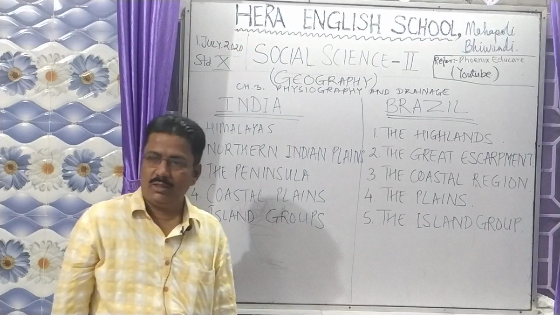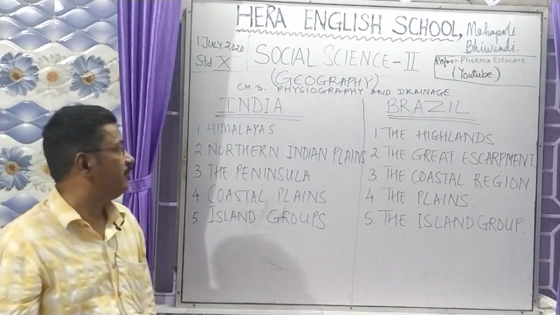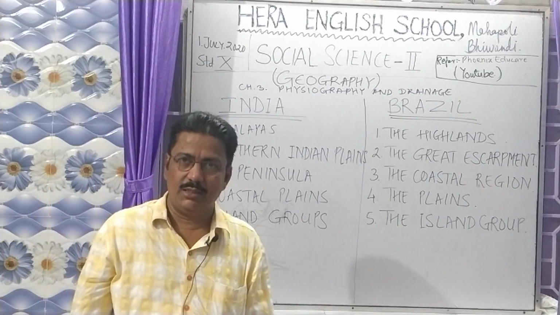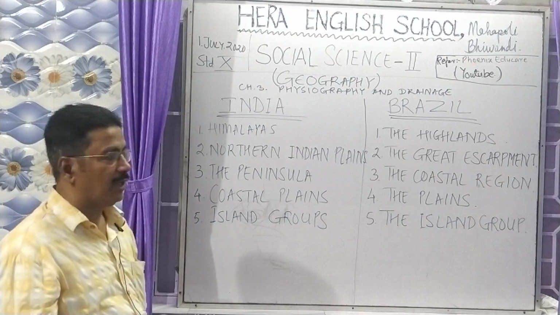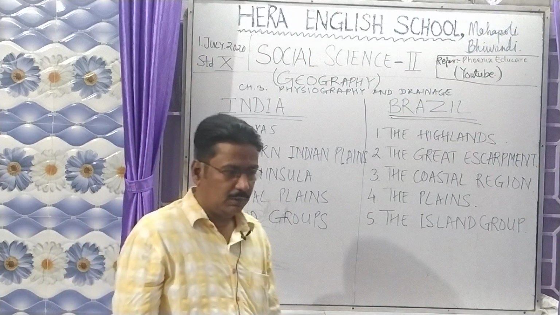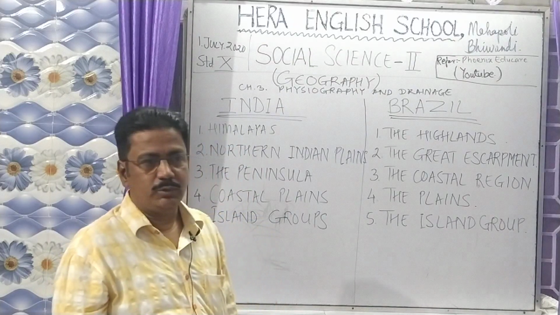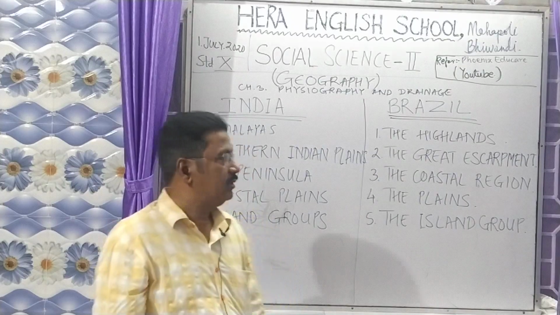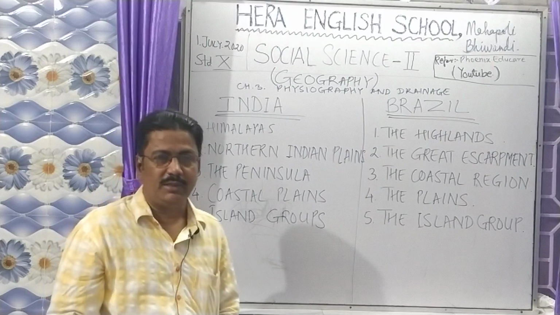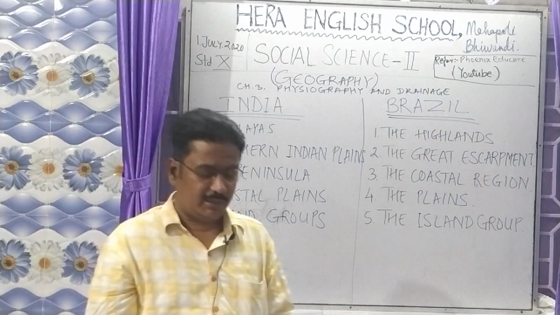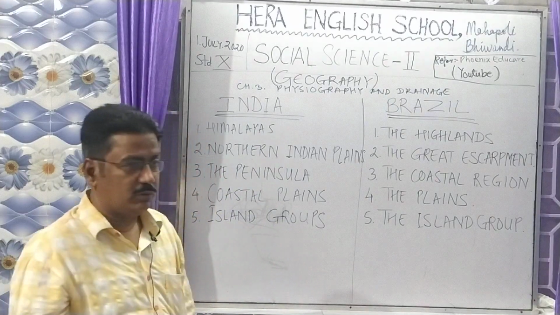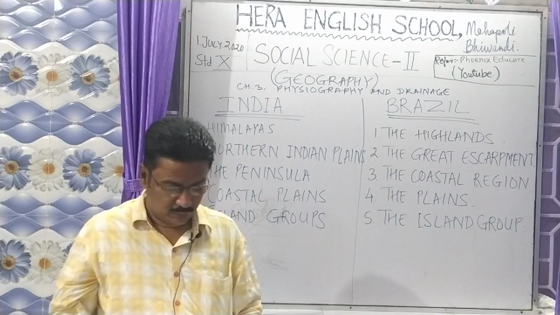We are on chapter 3, Social Science 2, Geography, Physiography and Drainage. My previous lecture was about India, where I had explained to you the Himalayas, the complete northern part of India, from the Pamir Knot right up to Assam, Arunachal Pradesh. Then you come down to your northern Indian plains, that is your complete Indus Valley civilization, the Punjab, Haryana states and the states of Uttar Pradesh, Uttarakhand, Bihar, so on and so forth.